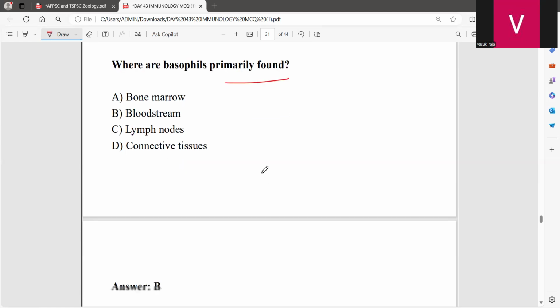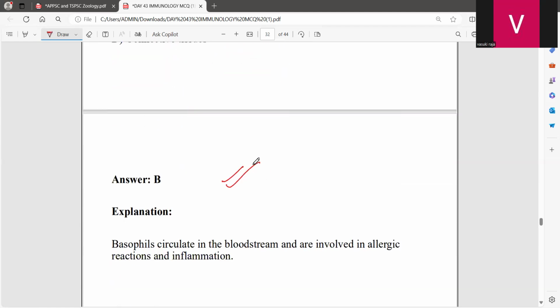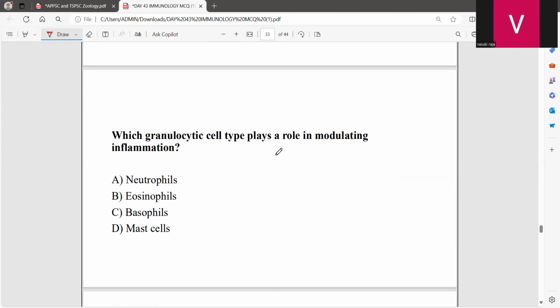Basophils are generally found in the bloodstream, like all the cells circulating in the bloodstream.